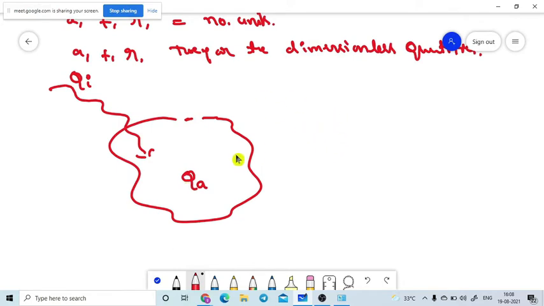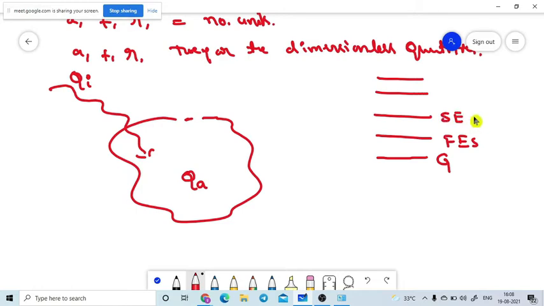While the heat energy is absorbed by the body, consider the energy levels of the electron: the ground state, the first excited state, the second excited state, and the third excited state. TES means third excited state, and GS means ground state.